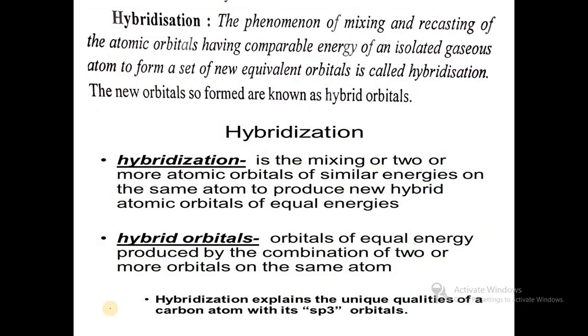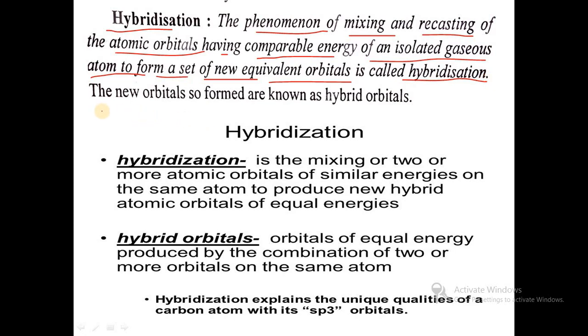Next we will see the definition of hybridization. Hybridization is the phenomenon of mixing and recasting or rearranging of the atomic orbitals having comparable energy of an isolated gaseous atom to form a set of new equivalent orbitals, and the new orbitals so formed are known as hybrid orbitals.